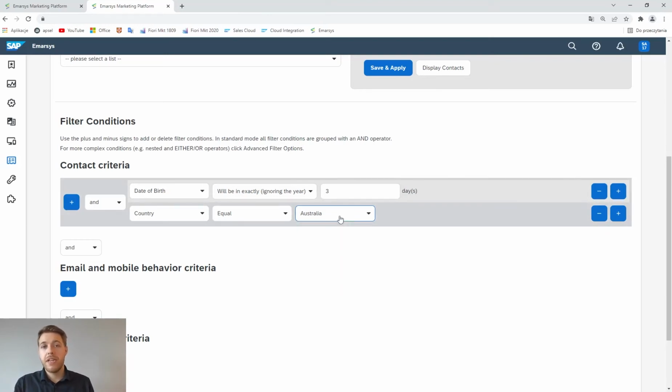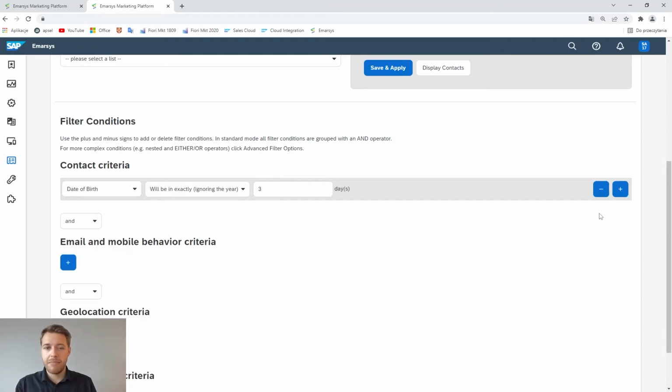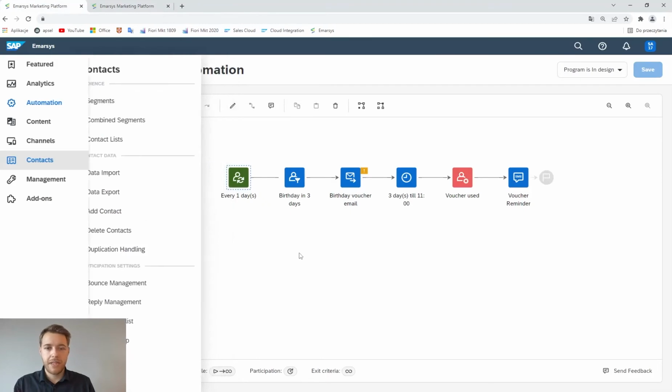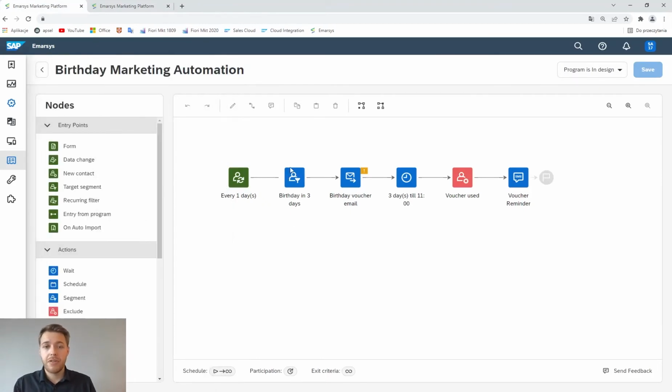Of course, there are many criteria that I could use. This, for example, could be an email, if it was opened or not, or some geolocation data, but we keep it simple, just date of birth exactly in 3 days. We go back here. So to these people, we are going to send an email.